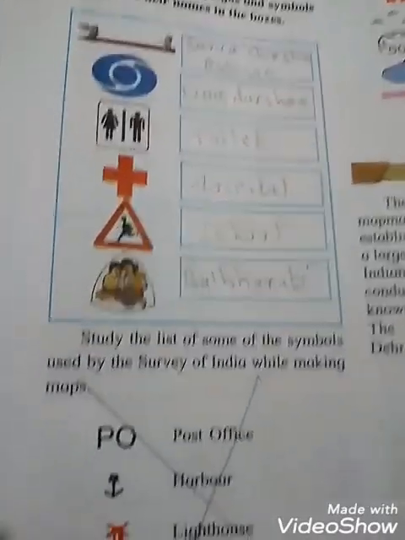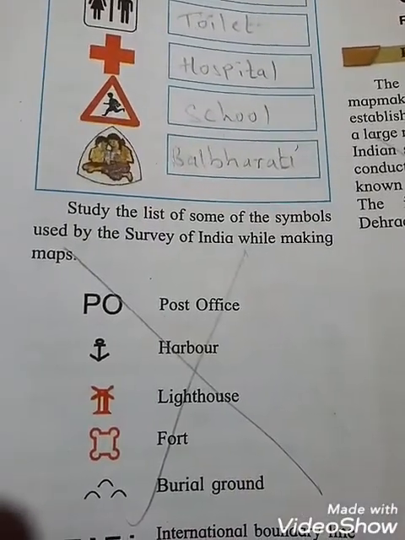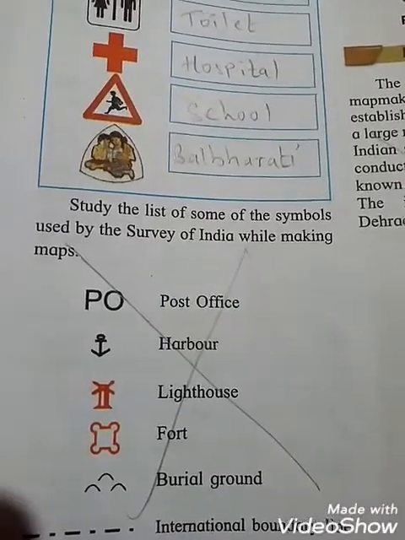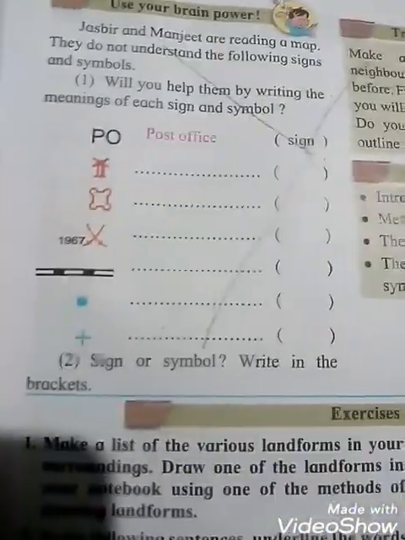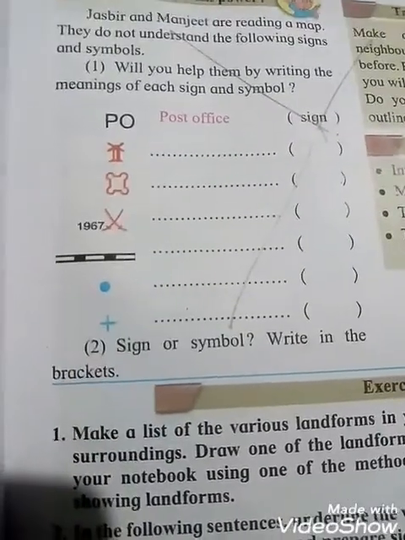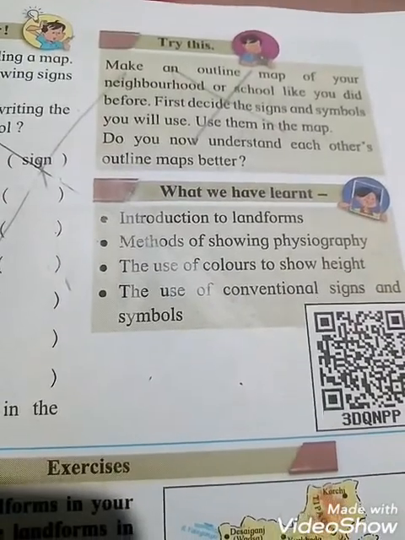Okay students. Study the list of some of the symbols used by the Survey of India while making maps. Totally cancel, no need to read this. Next also totally cancel, I have marked it with pencil. The next one also, cancel. Use your brain power, cancel. Try this, also cancel, I have marked it with pencil.